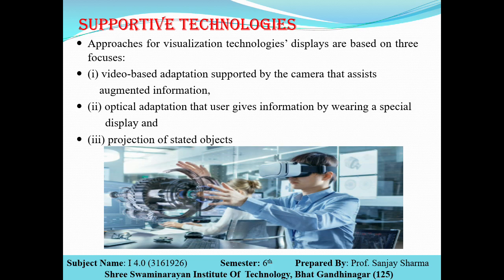Here you can see in the photograph a person wearing VR glasses, and with the help of augmented reality software he can see the entire assembly of the motor, rotor, armature. He can separate it out and see the entire internal assembly of a motor.